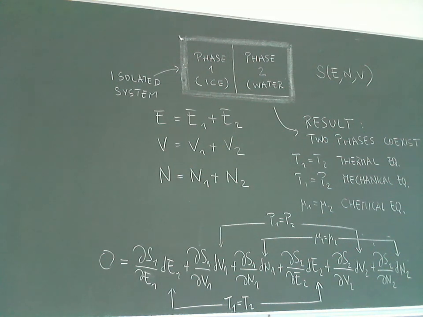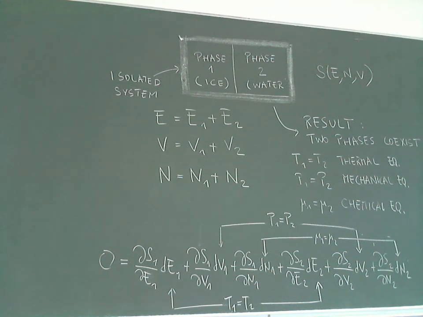One phase applies a higher force compared with what phase 2 applies to phase 1. So if the pressures are not in equilibrium, the interface between these two phases will start moving. And finally, there must be a chemical equilibrium also. The chemical potential of one phase must be equal to the chemical potential of the second phase.